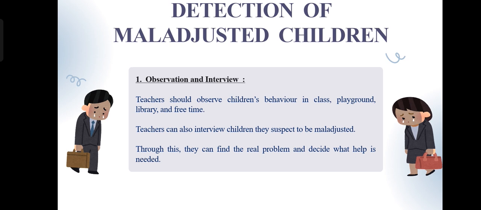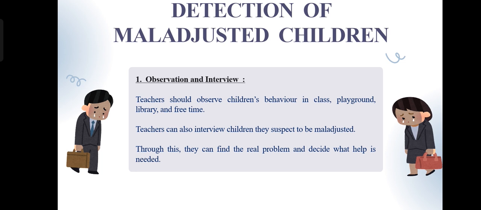So now we can discuss detection of maladjusted children. After we understand the symptoms of maladjustment, the next important step is detection. That means finding out which children are maladjusted and what type of problems they are facing. Detection is not about blaming the child, it's about understanding the difficulties early so that proper help or counseling can be given. The first one is observation and interview.